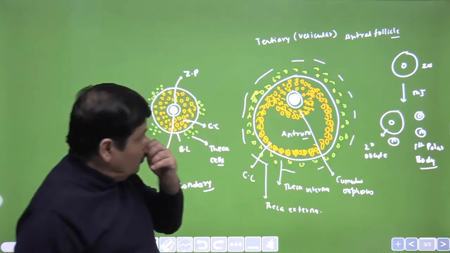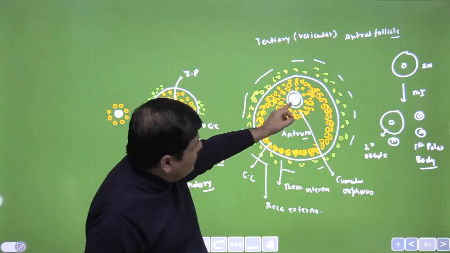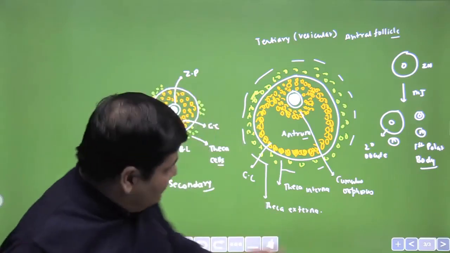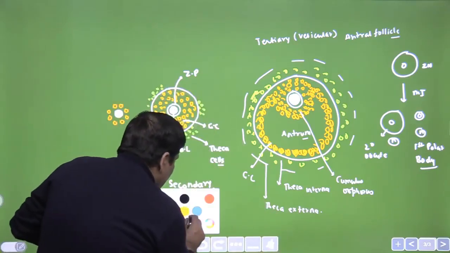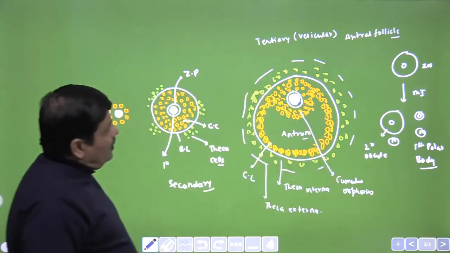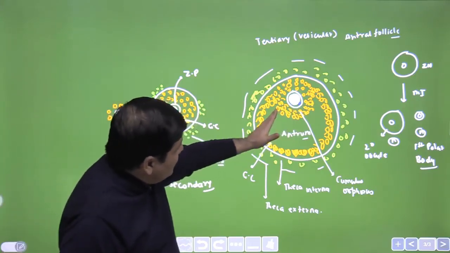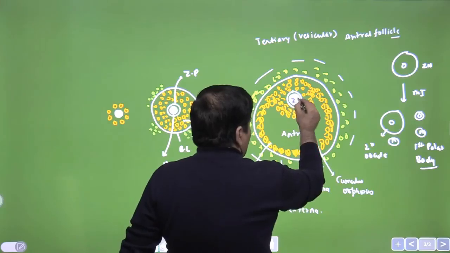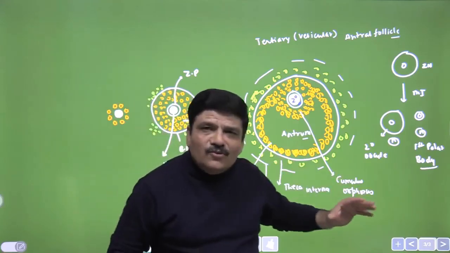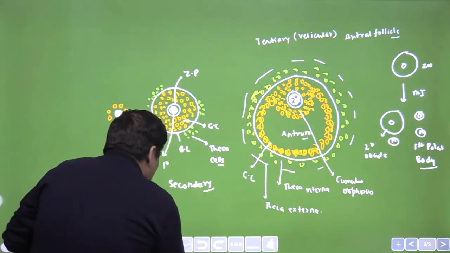I hope this is now absolutely clear. So this cell is actually the secondary oocyte. The primary oocyte has completed the first meiotic division and has released the first polar body. You can see the polar body in the space surrounding the oocyte. The first polar body has been released, and we call this cell the secondary oocyte. Now this secondary oocyte begins meiosis 2. Now this is very, very complicating.